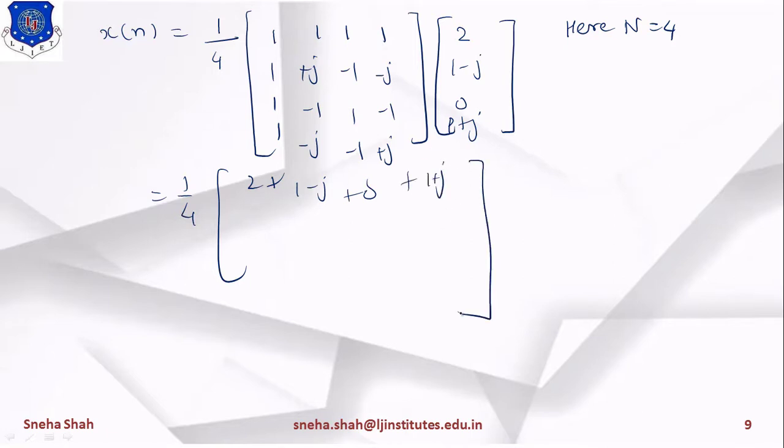So this is the first term. Same way for the next term, 2 into 1 means 2, then j into 1 minus j means j, j into minus j means minus j square, minus 1 into 0 means 0, and the last term is minus j into 1 plus j, which is minus j minus j square.